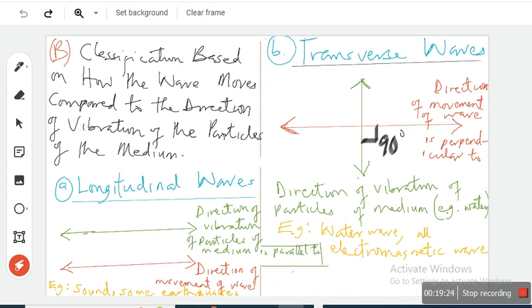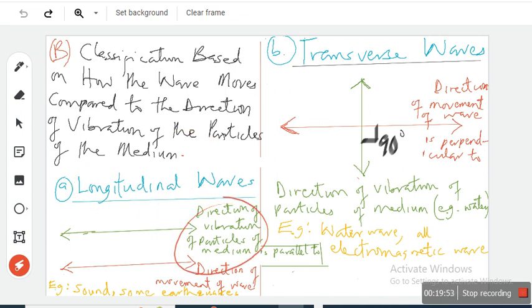First of all, we can classify waves based on how the wave moves compared to the direction of the vibration of the particles of the medium. If the waves are spreading in one direction and the particles of the medium, like the water particles, are also vibrating in that same direction, parallel to the direction of the transfer of the wave, then we call that longitudinal waves.